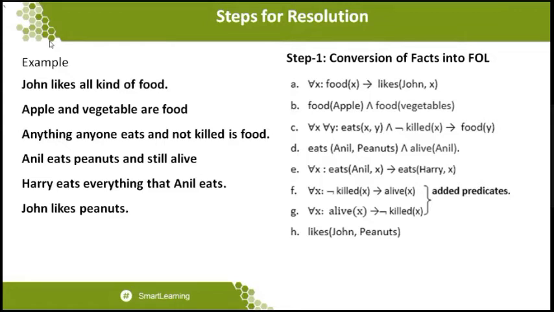So all kinds of food will be liked by John. That's the statement I want to conclude over here. All kinds of food: for all x, food of x implies likes of John comma x. John likes all the foods.